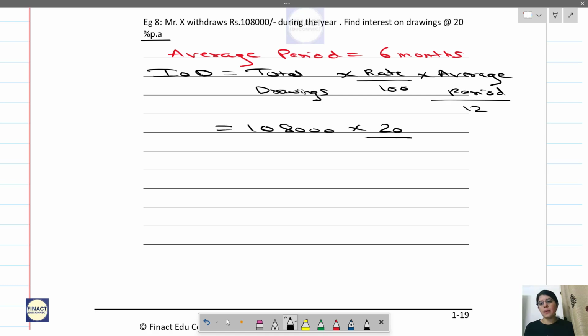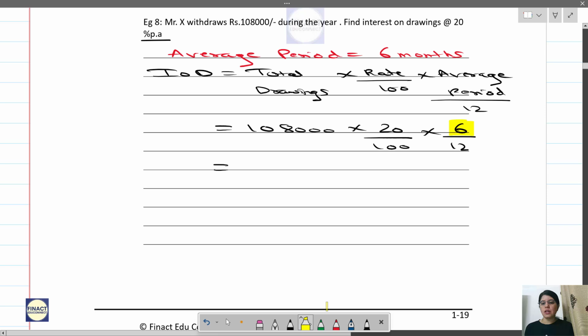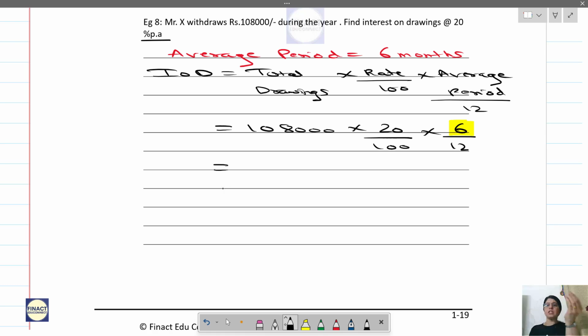Rate is 20%. So 20 by 100 into 6 by 12. This is important. You have to take the period as 6 months. That is what we are assuming: when the period is not given, the amount is withdrawn evenly throughout the year. So we are taking the average period. So what is the average of 12 months? 6 months. So it comes to 10,800.